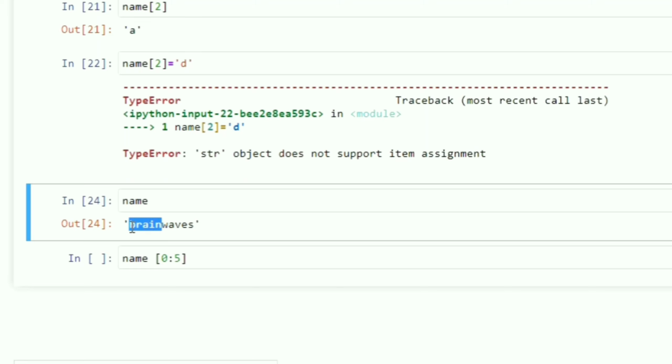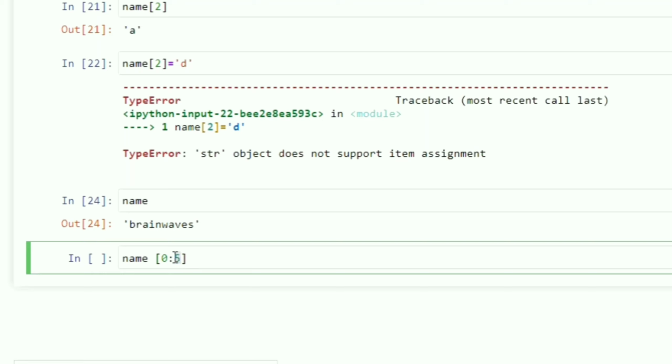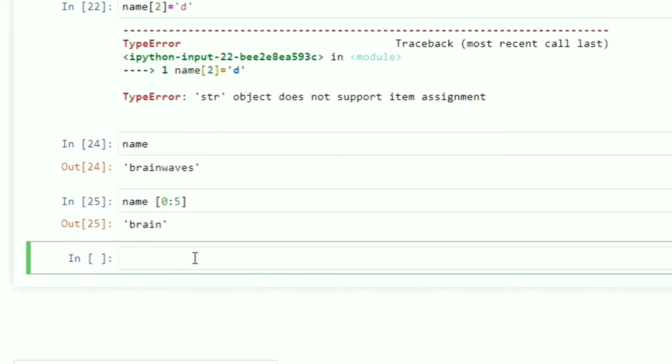Only this particular substring will be given as output. The end index 5 will not get included. Up to 5 that particular string will be taken, so you can see it will be brain.